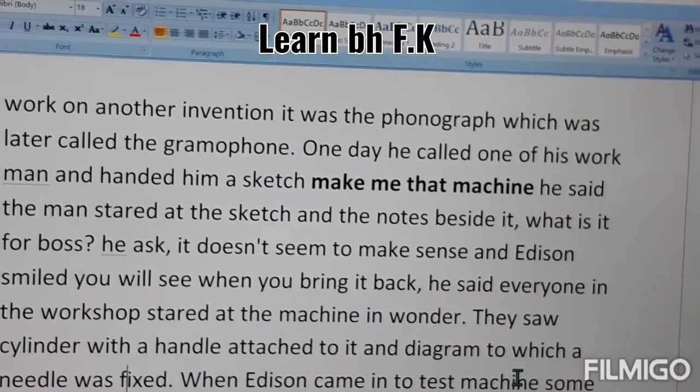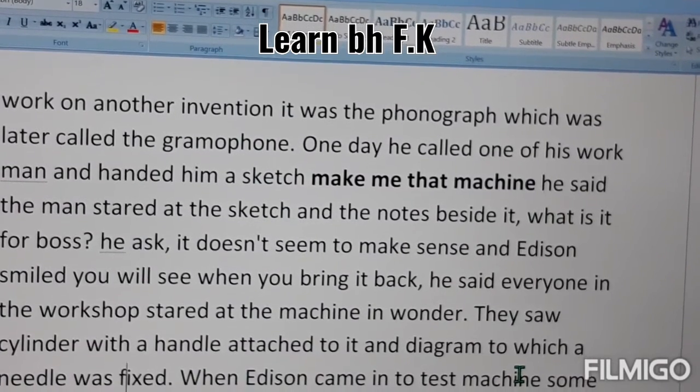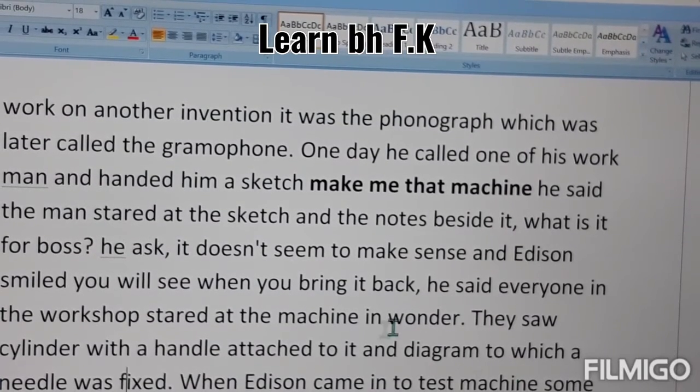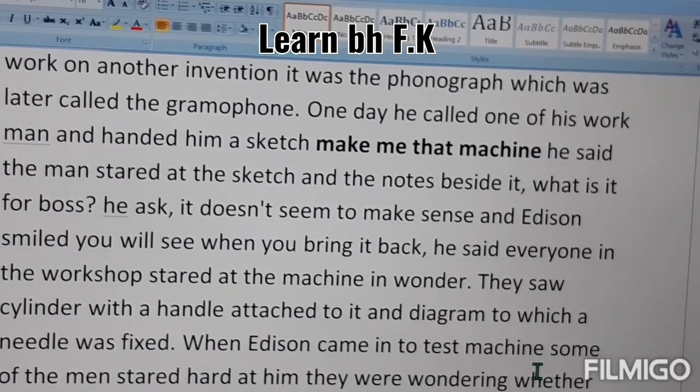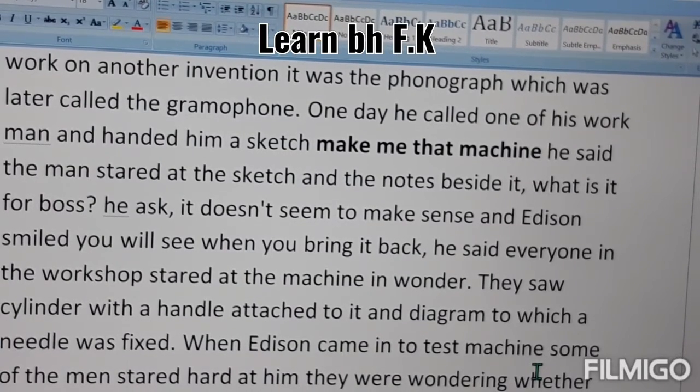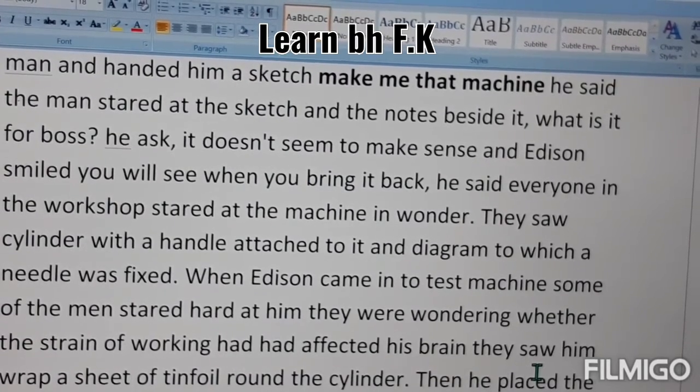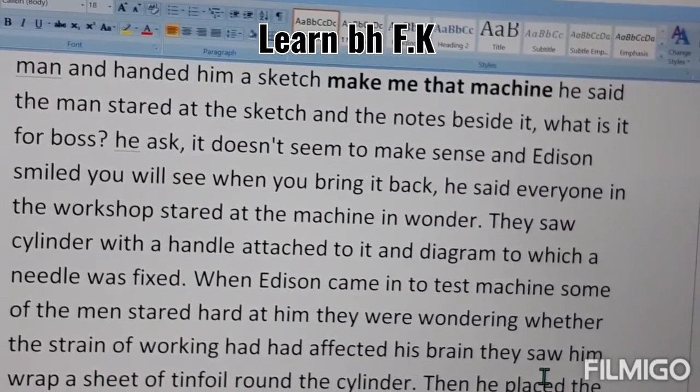They saw a cylinder with a handle attached to it, and a diaphragm to which a needle was fixed. When Edison came to test the machine, some of the men stared hard at him. They were wondering whether the strain of working had affected him. They saw him wrap a sheet of tin foil round the cylinder.